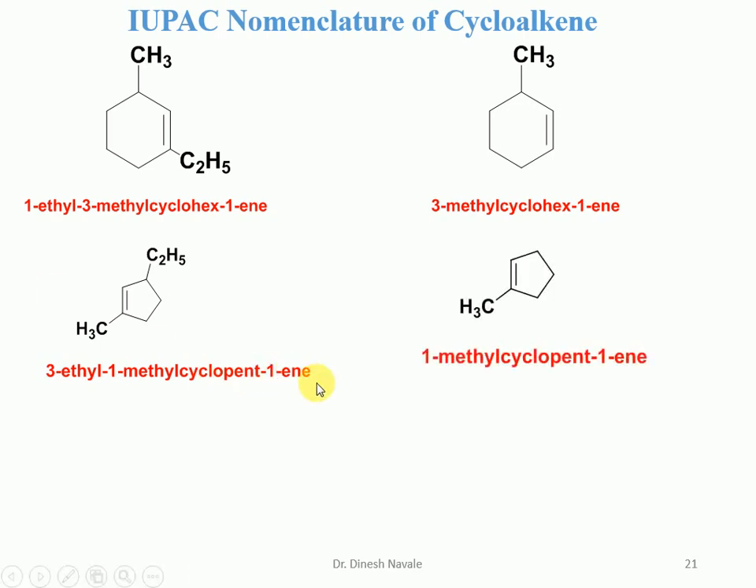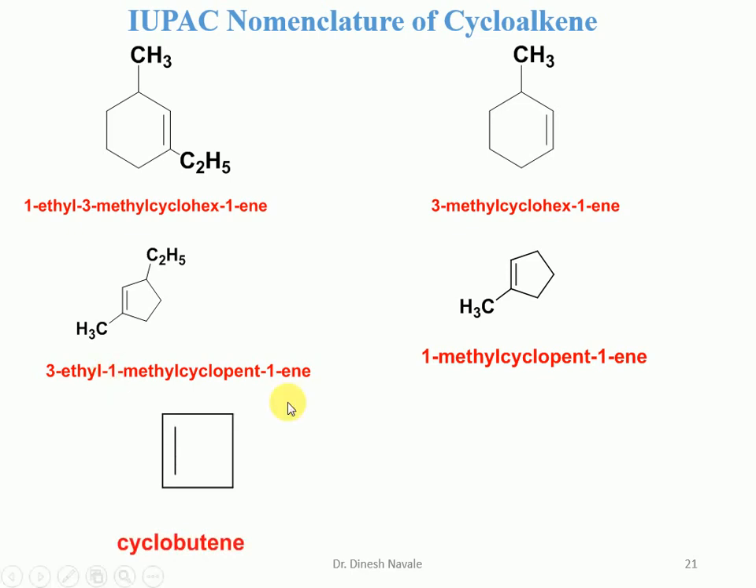So the next molecule is what? Again 5 carbon atoms are there in a cyclic ring, so it will be cyclopentane. Again it is an alkene as a nomenclature, so it is going to become a pentene. For IUPAC nomenclature of the cyclic system, we have to utilize the word cyclo. So it is going to become cyclopentene, and the substituent present is methyl. So it is 1-methylcyclopentene.